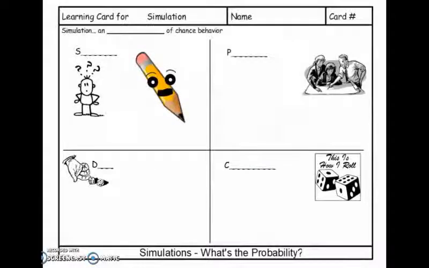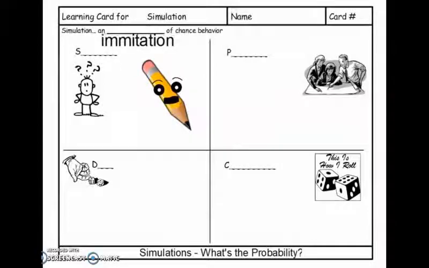Well, we could run a simulation, and a simulation is an imitation of chance behavior. There are 4 main steps to successfully running a simulation. You can remember the steps, which are laid out with SPDC, with the acronym Standard Peanuts Do Crunch.